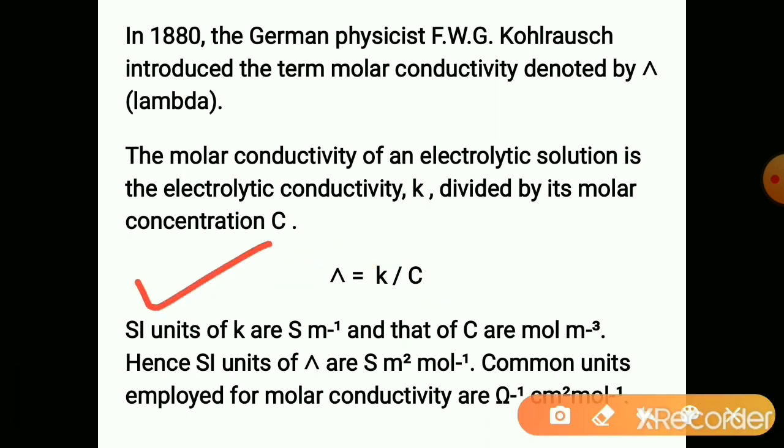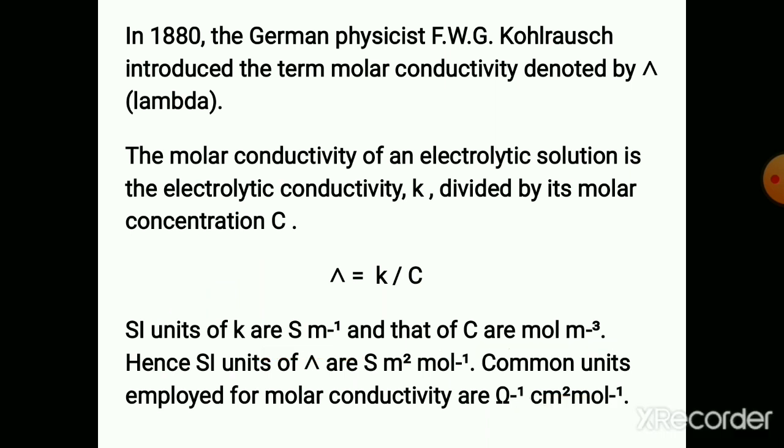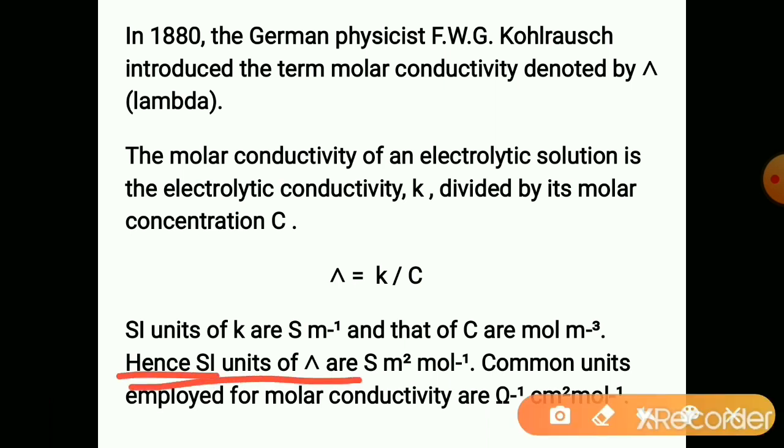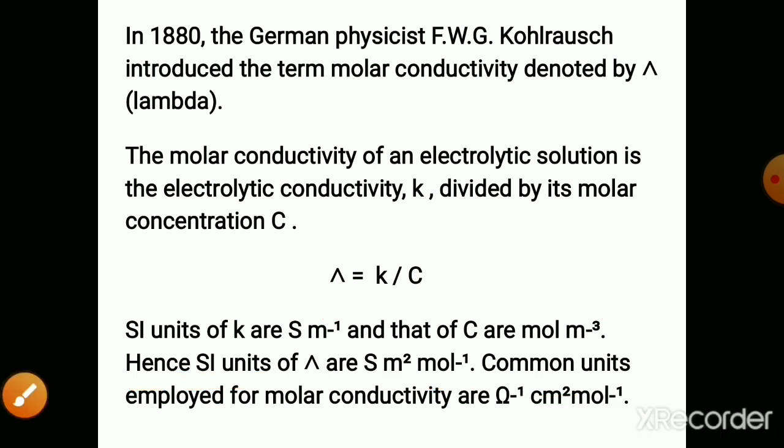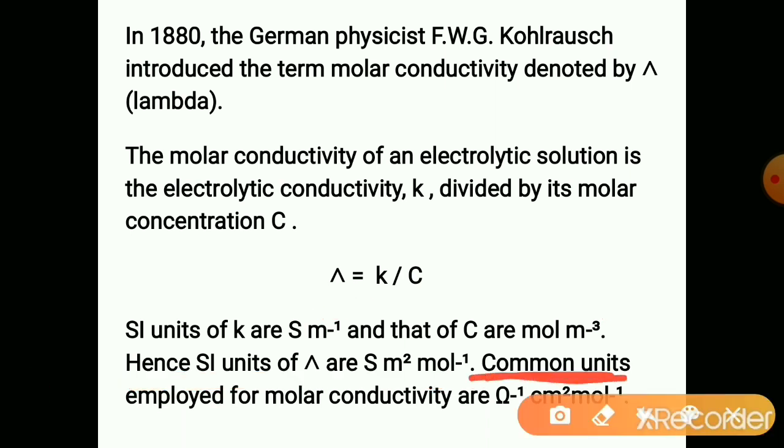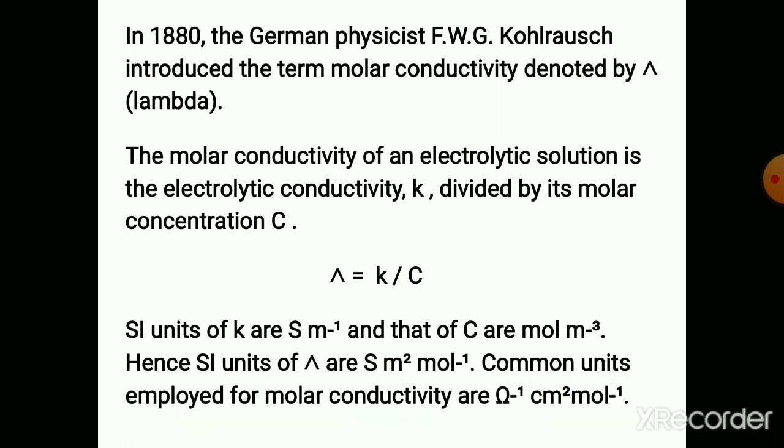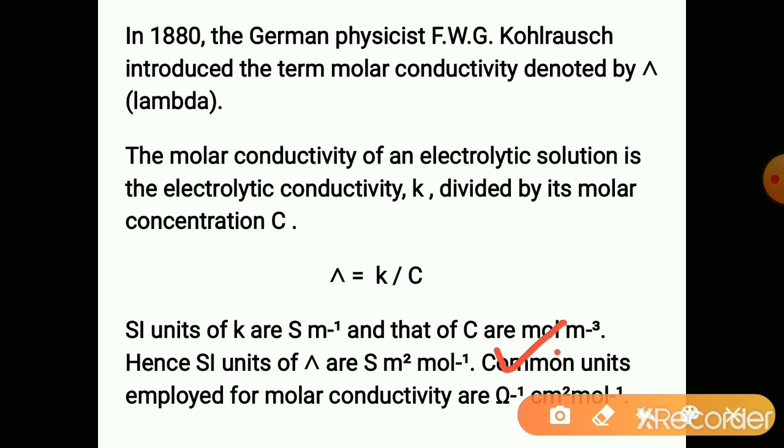The SI unit of K is Siemens per meter, and that of concentration is moles per meter cube. Hence, the SI unit of lambda is Siemens meter square per mole. Common units employed for molar conductivity are per ohm, meaning Siemens, centimeter square per mole.